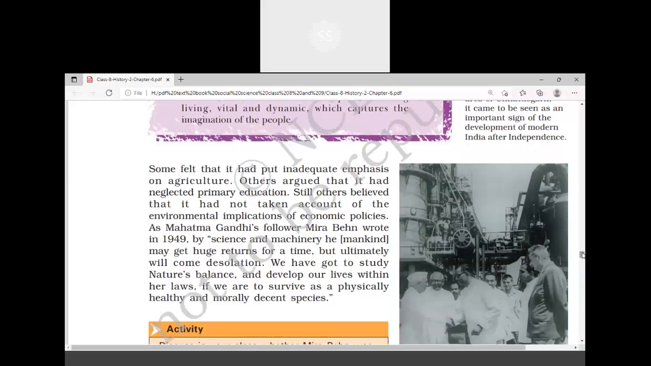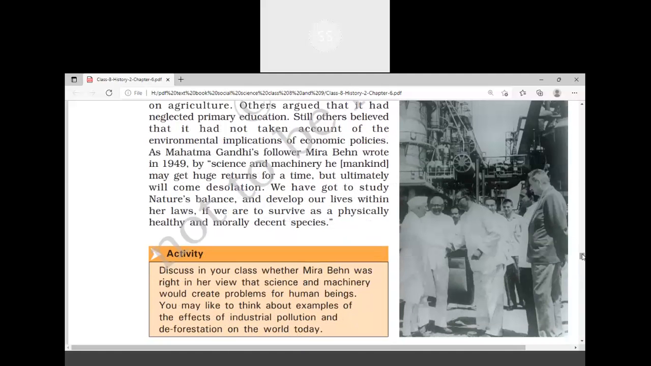We have got to study nature's balance and develop our lives within her laws if we are to survive as a physically healthy and morally decent species. Now you can see here, it is very forward thinking by Miraben, follower of Mahatma Gandhi, because today we speak about ecological balance, maintaining ecological balance. Don't use plastic. We speak about sustainable development. Why do we speak of all this today? Because